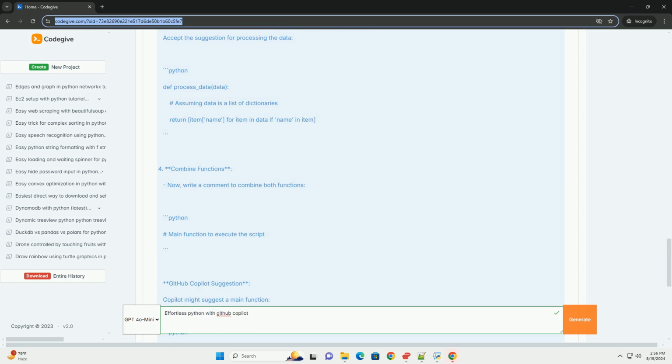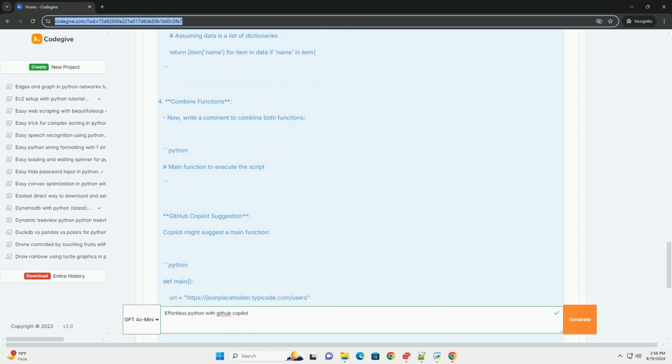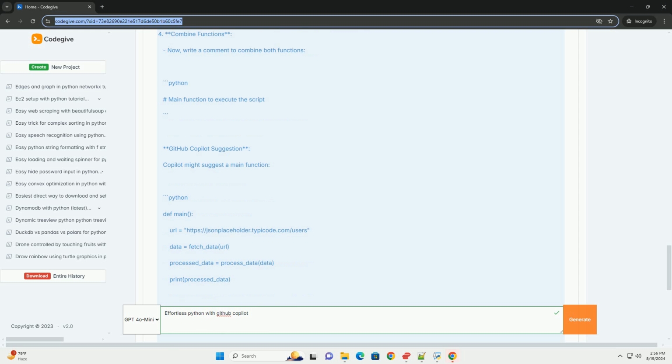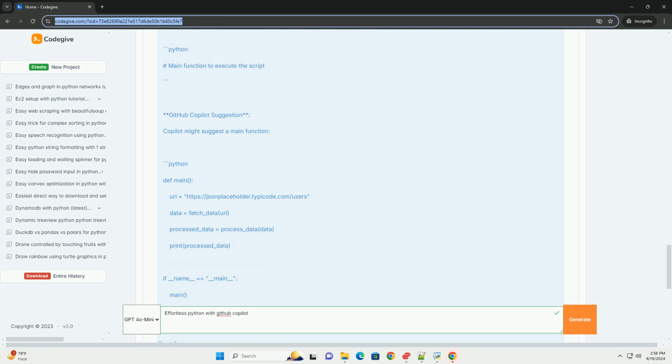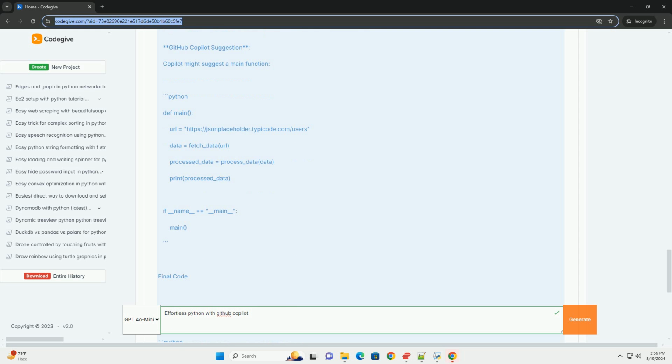2. Start coding. Start by typing the following comment to describe the function you want to create. Python function to fetch data from a public API. GitHub Copilot suggestion. Copilot will likely suggest the following function. You can accept it. import requests, def fetch_data(url): response = requests.get(url), return response.json().